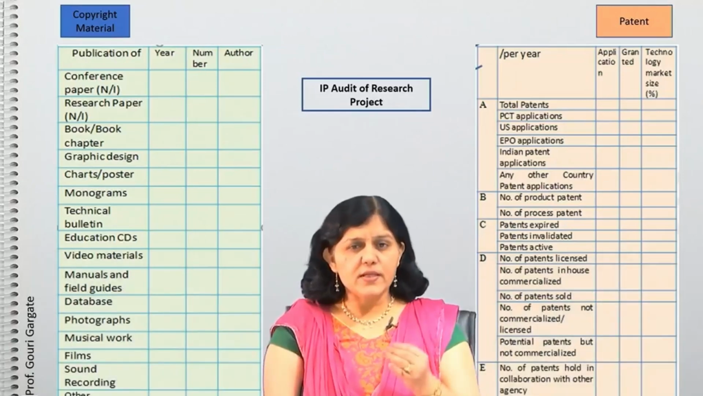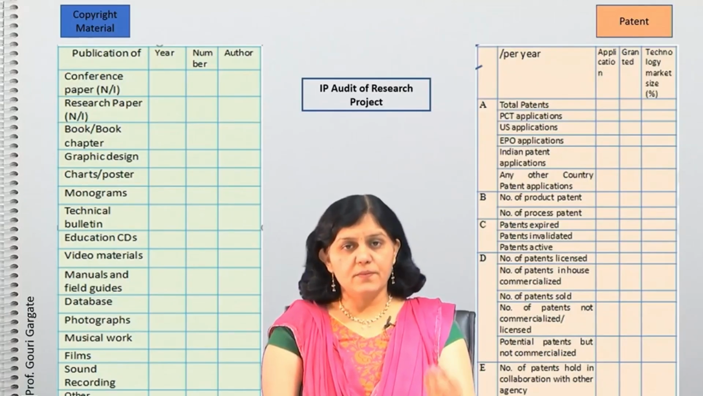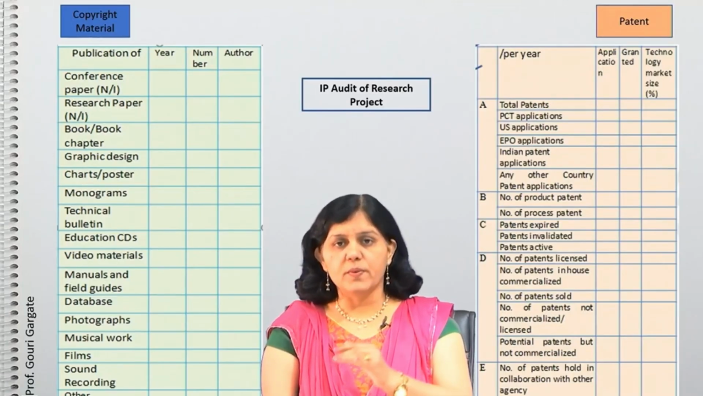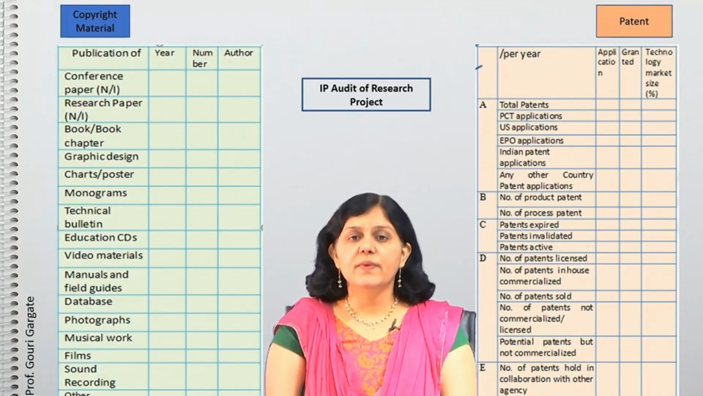Now a few queries might be raised in your mind. What is patent expiry? Patent expiry is that after 20 years the patent goes into the public domain, that we call the patent is expired.